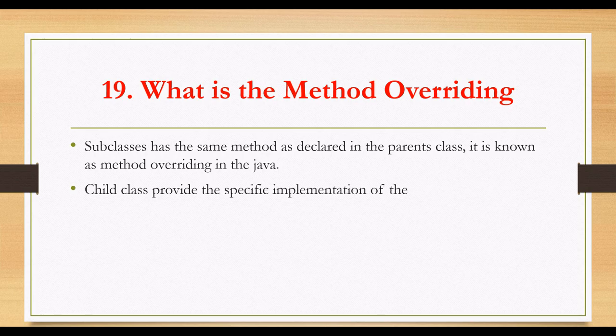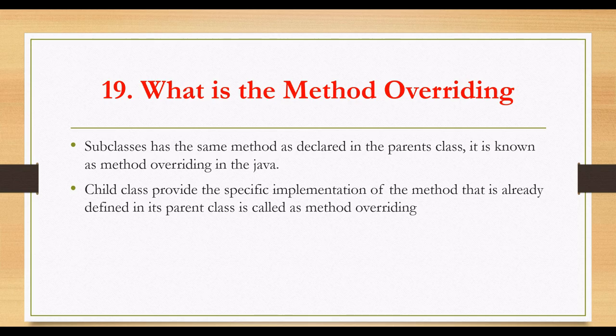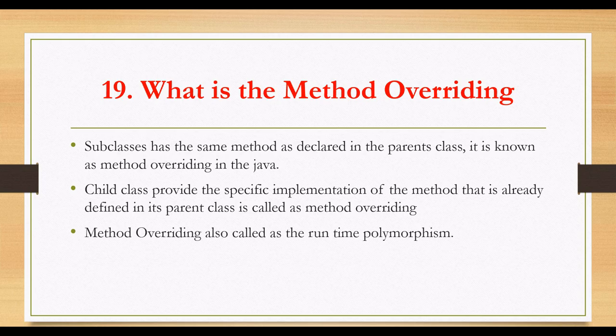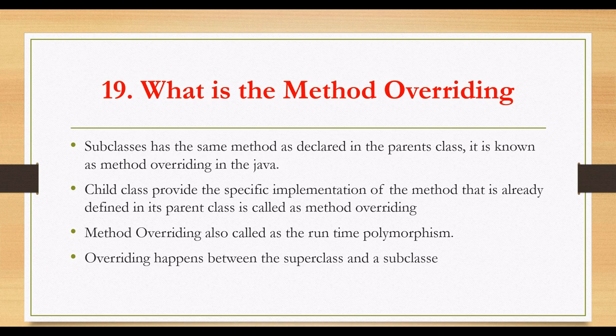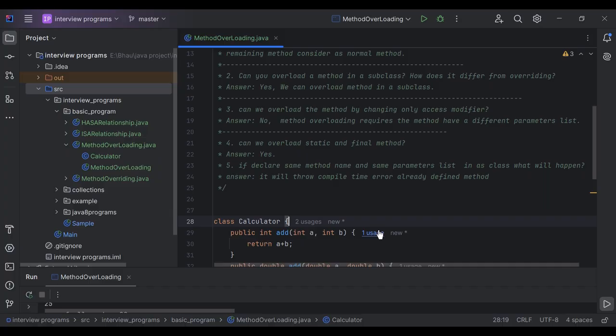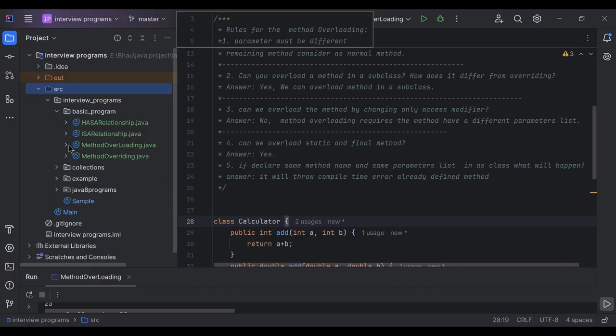The child class provides a specific implementation of a method that is already defined in the parent class, which is also called method overriding. The parameter list should be the same and the method name should be the same. The access modifier and the return type should also be the same, but the implementation is different. That is method overriding. Method overriding is also called runtime polymorphism, and it happens between a superclass and a subclass. If I want to achieve method overriding, I need a superclass and a subclass. We will see a detailed explanation of method overriding in the program.